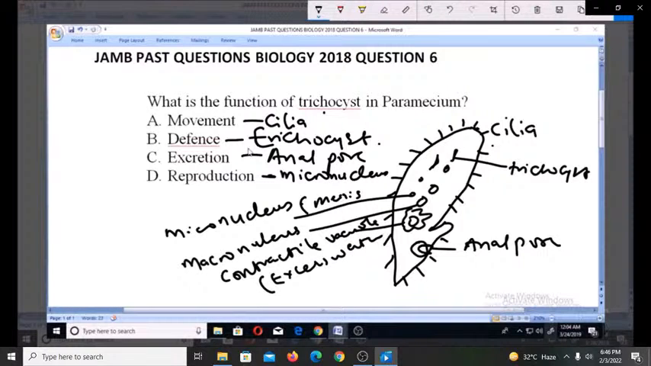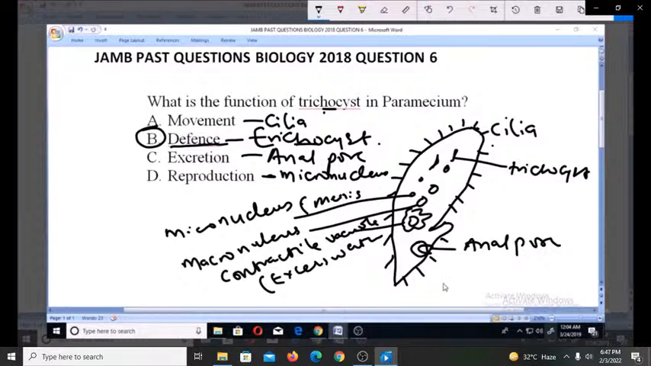So from this we can see that the answer is B. The trichocyst is actually for defense. That is what the trichocyst does. This is the trichocyst, it is used for defense. And that makes B the answer. For movement, it's the cilia; for excretion, the anal pore and the contractile vacuole; for reproduction, the micronucleus. So B is the right answer.